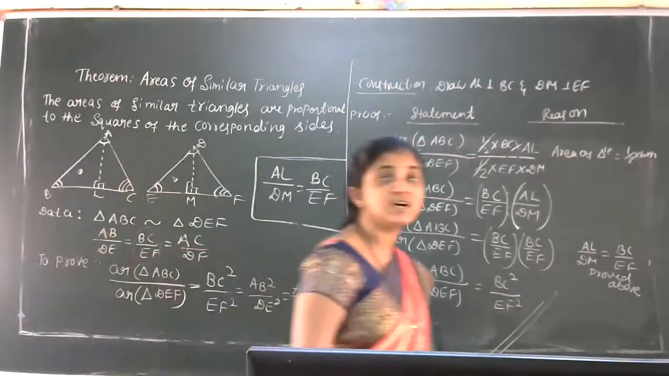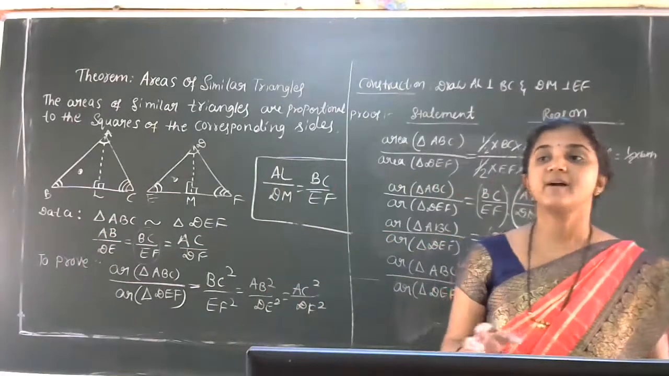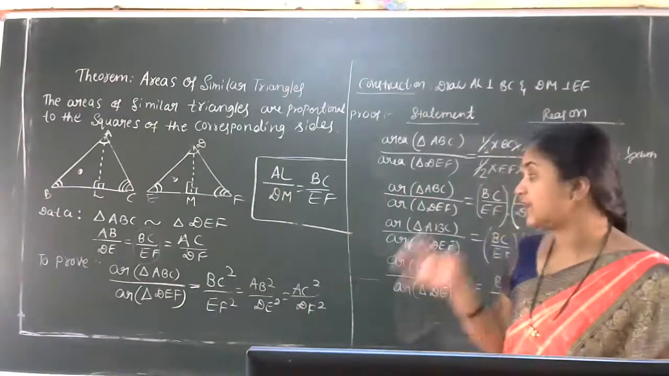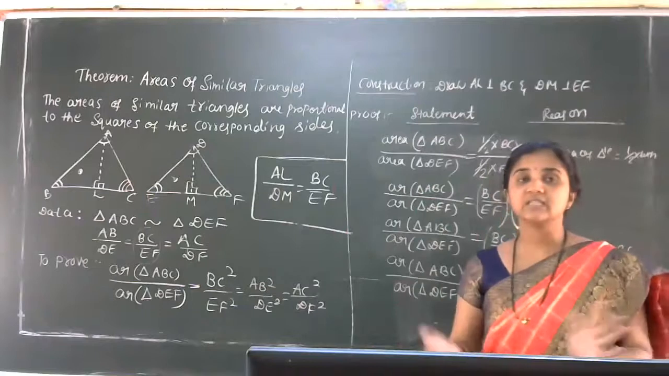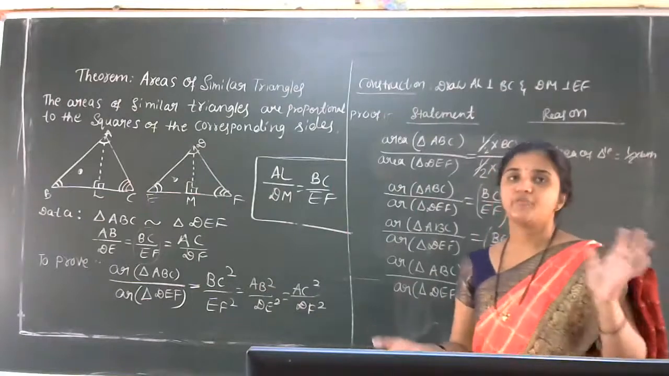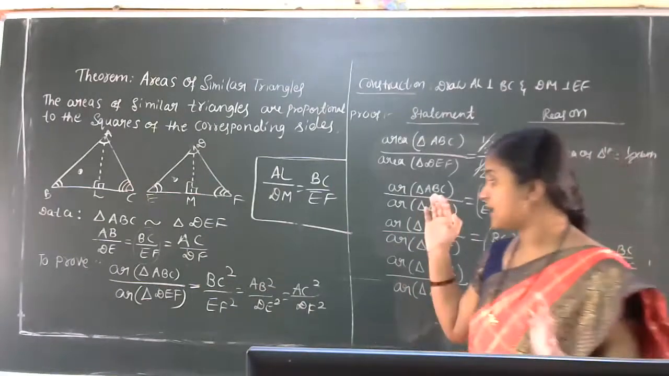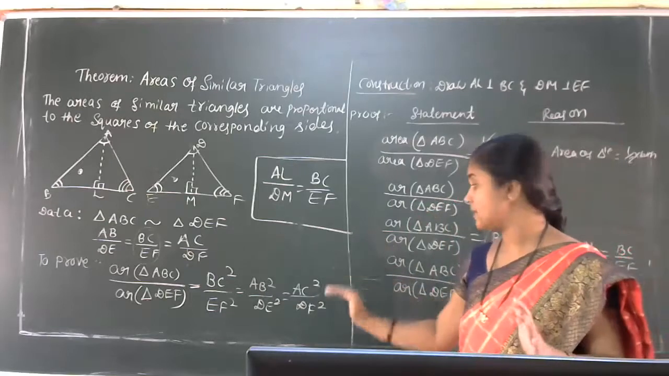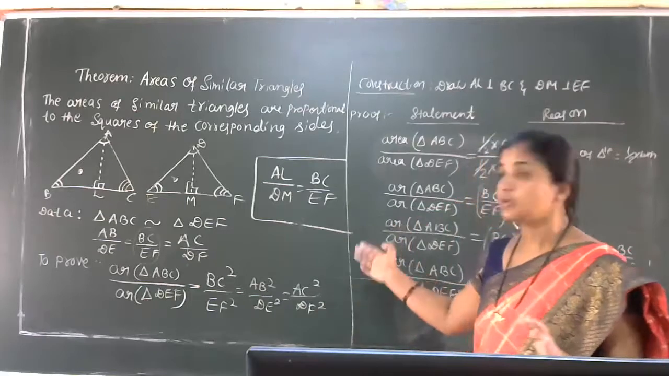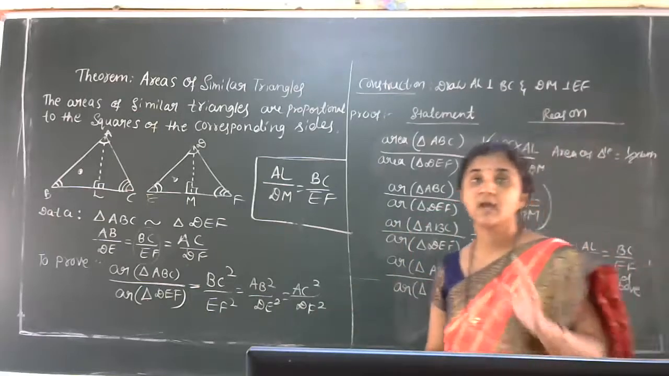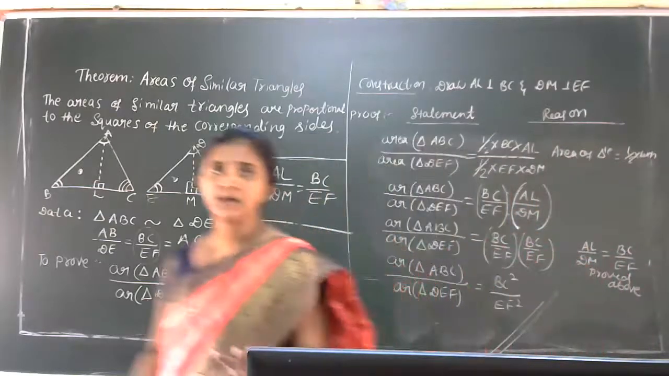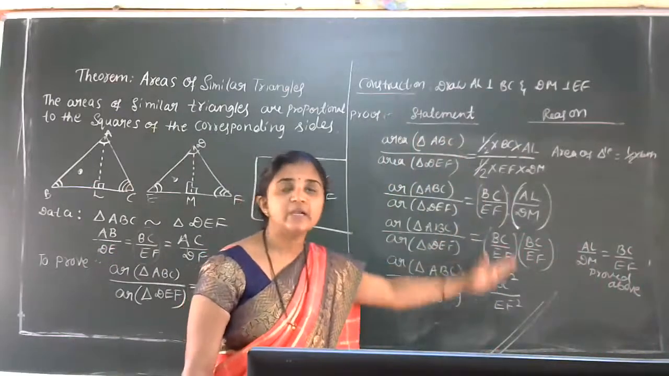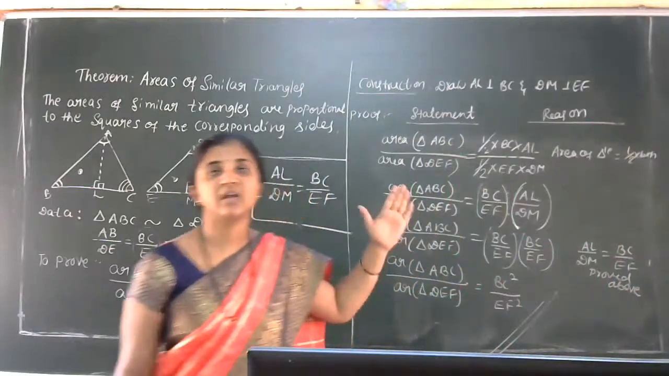This is the similarity of triangles theorem. Area of triangle ABC divided by area of triangle DEF is equal to the squares of the corresponding sides, that is BC square by EF square, equal to AB square by DE square, equal to AC square by DF square. So got the idea of the theorem part now? This part is very simple. Here we are going to use half into base into height, that is the area of triangle formula.